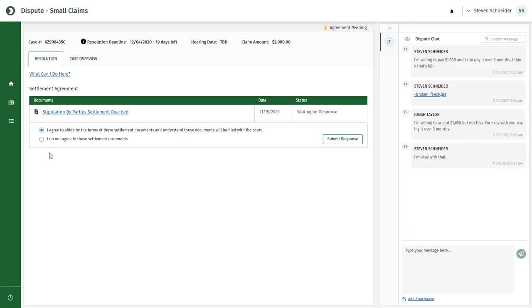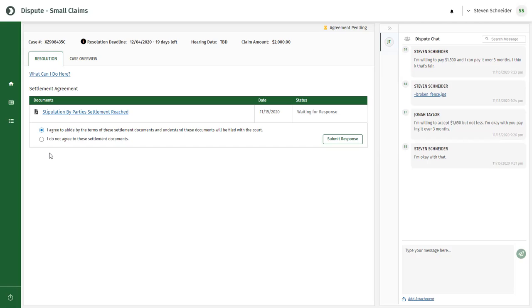If you indicate that you do not agree, if there is still time remaining in the 72 hours that you are given, you can continue to negotiate to try to reach an agreement. If you aren't able to reach an agreement, the plaintiff may file a stipulation of non-agreement document with the court. In this situation, the court would set a trial date and provide you with the details.